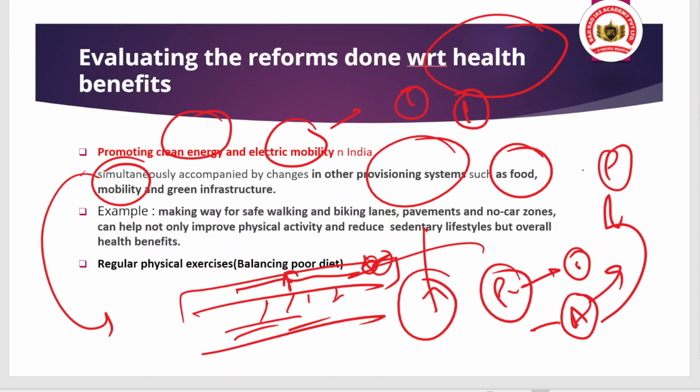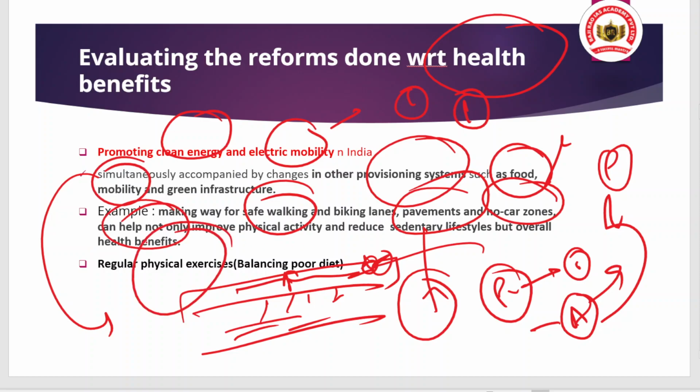Okay, so we need to have safe walking and biking lanes. There should be pavements as well as no car zones where there should be no car running. Okay, and it will help in improving physical activity because people will walk more and more. People will get engaged in more physical activity, and it will reduce sedentary lifestyle as well, and ultimately it will have an overall health benefit. Okay, and it should be combined with regular physical exercise.